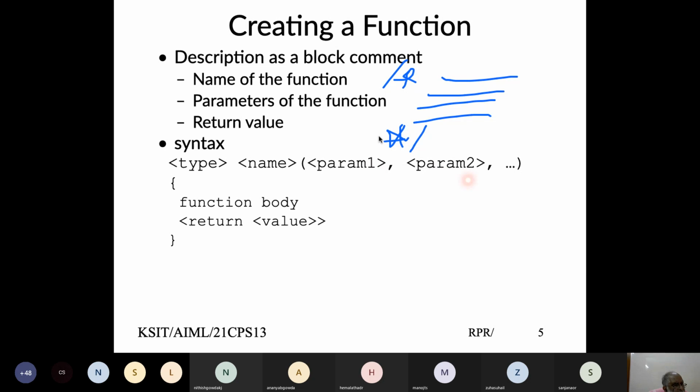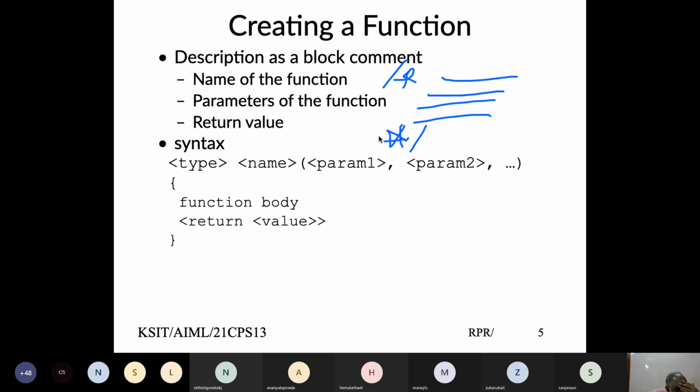And then what are the parameters that you need to pass, or the parameters the function would use? And these parameters have to be defined within parentheses. There can be a function without any parameters. There could be a function with multiple parameters.